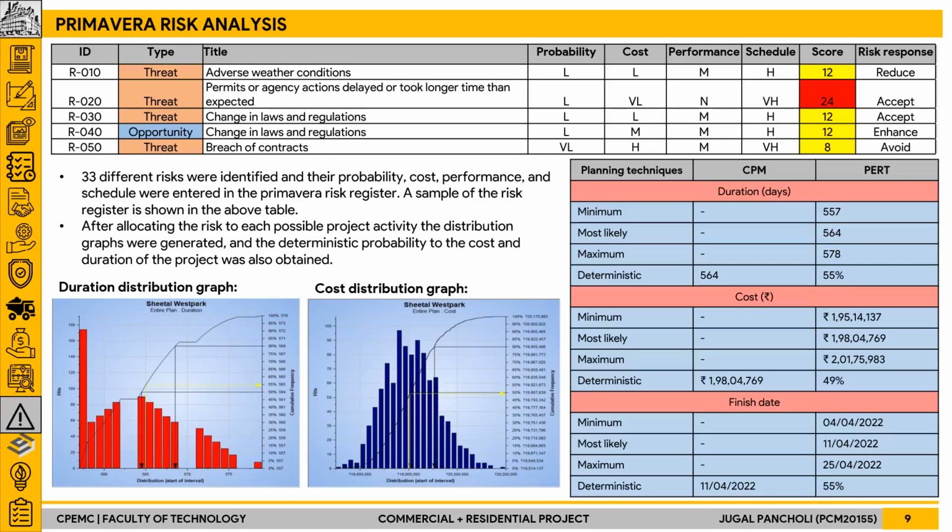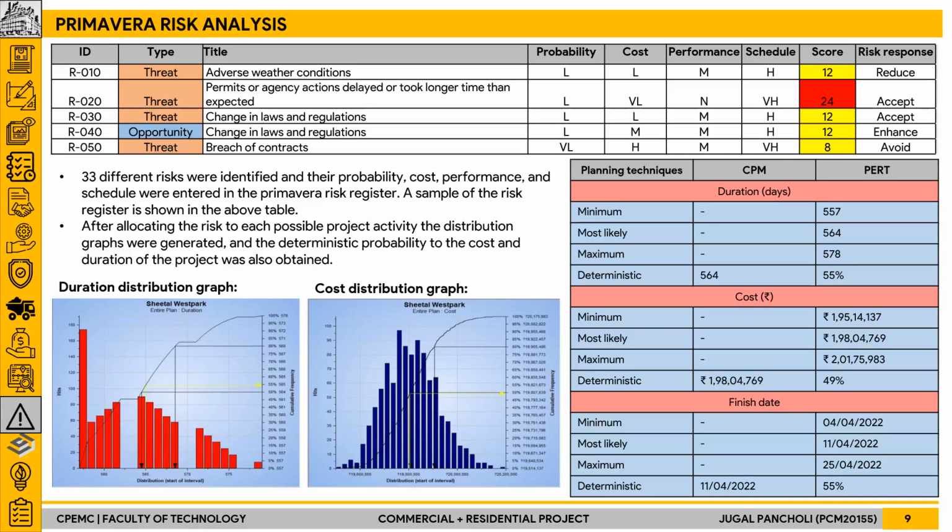We also performed risk analysis in the Primavera risk analysis software, for which 33 different risks were identified and their ratings were given based on parameters like their probability of occurrence, their impact on the cost of the project, etc. Based on that, the scoring was obtained for each risk as seen in the sample risk register.